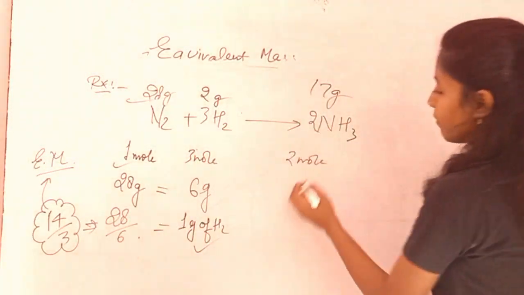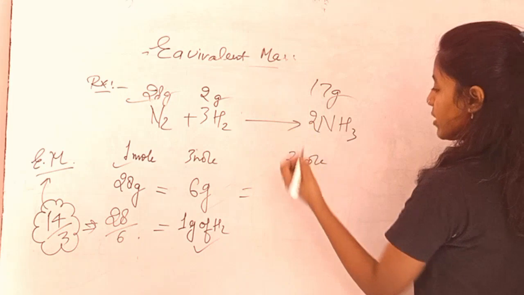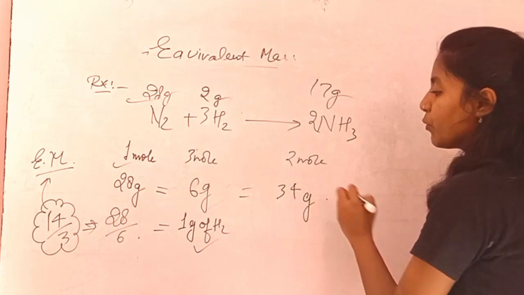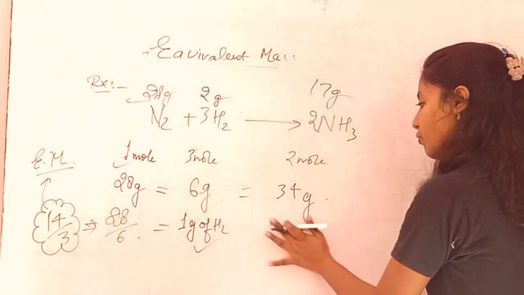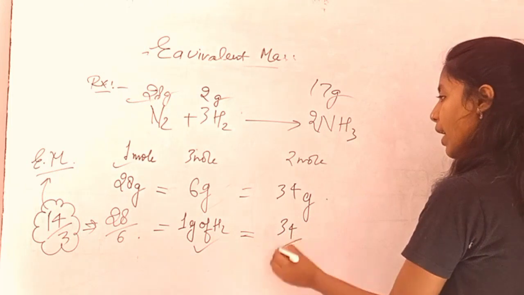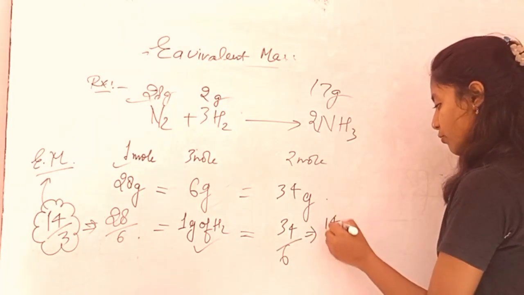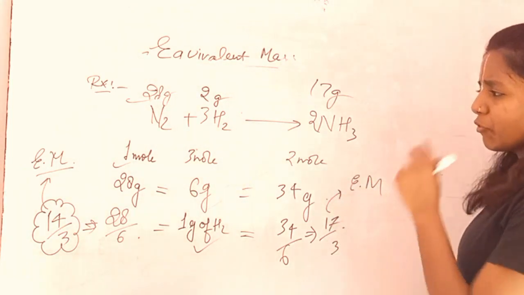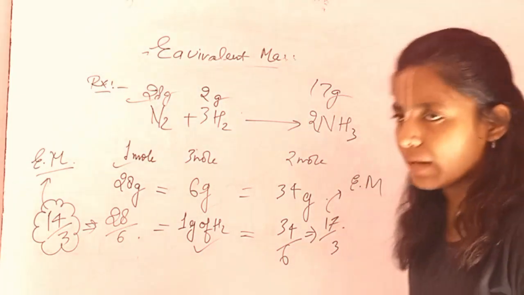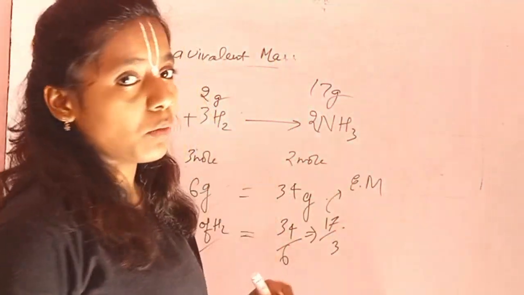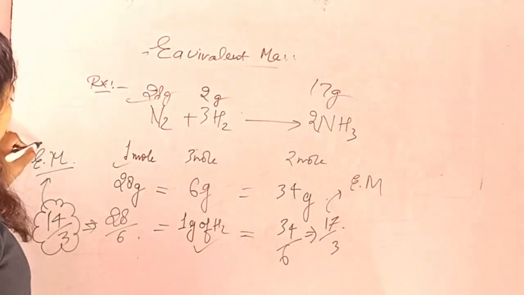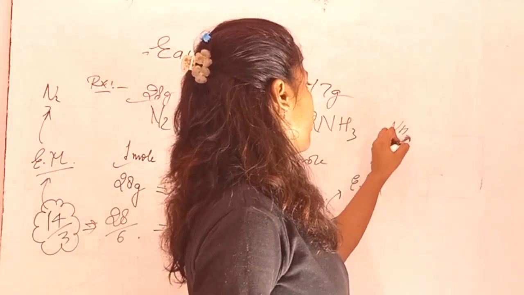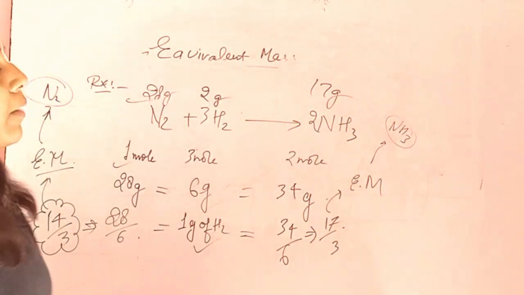And if I ask you for this, like 6 gram is equals to 17, some is a 14 and 2 ones are 2 and 3, right? For 34 gram, what would be 1 gram of H2? You would say, ma'am, it would be equals to 34 by 6. That is equals to 17 by 3. It would be the equivalent mass. Ma'am, so this is also equivalent mass, this is also equivalent mass. So it is unnecessary that both of the quantities or the values would be the same. No. This equivalent mass is for N2 and this is for your NH3. So that's a difference. Ma'am, I again do not understand.